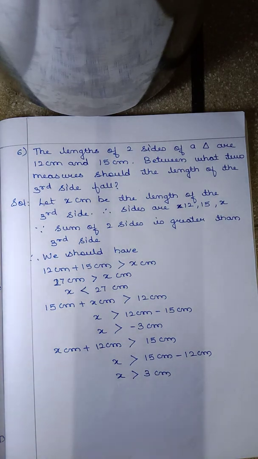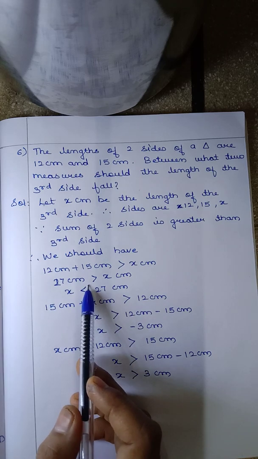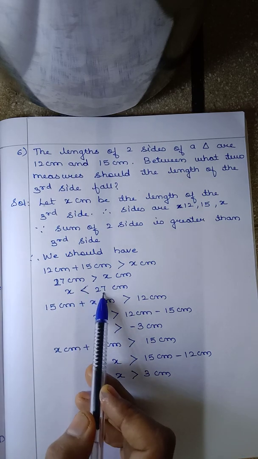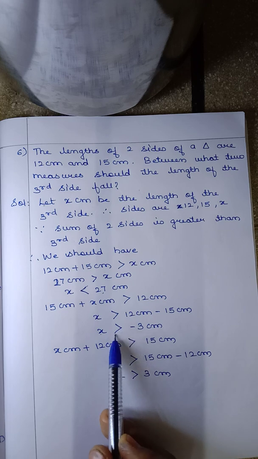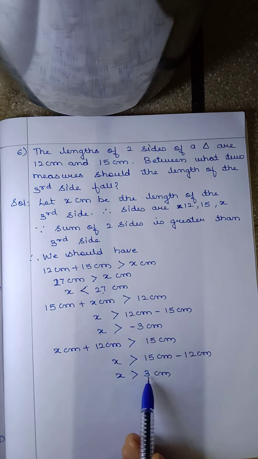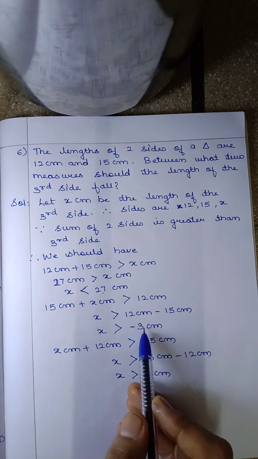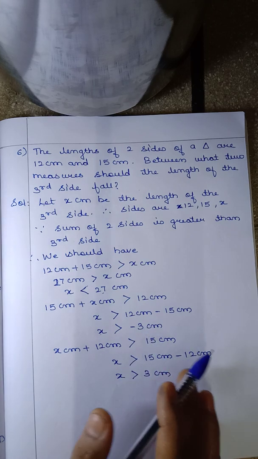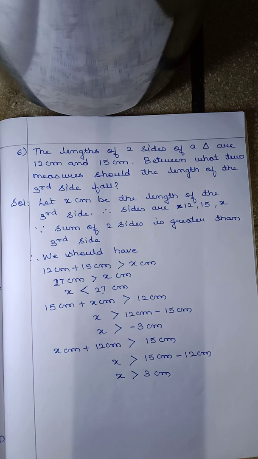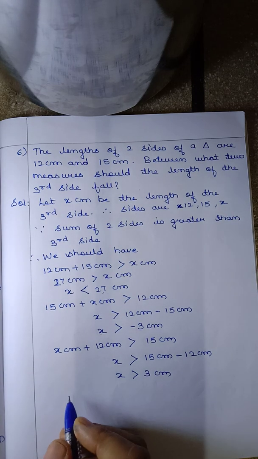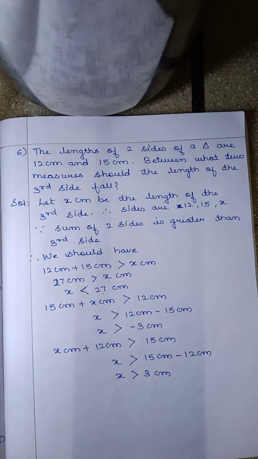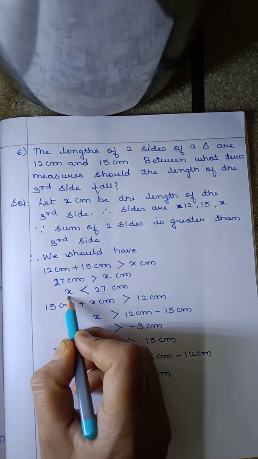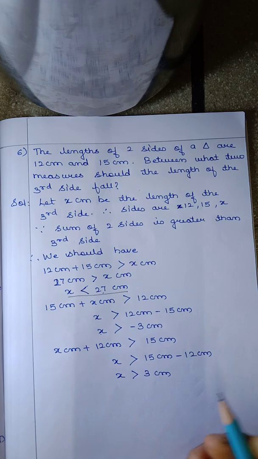So children, we got x should be less than 27, x should be greater than minus 3, and x should be greater than 3. Now any measurement of any side cannot be negative. The length of any side cannot be negative. So we have to consider these two things: x should be less than 27 and x should be greater than 3.